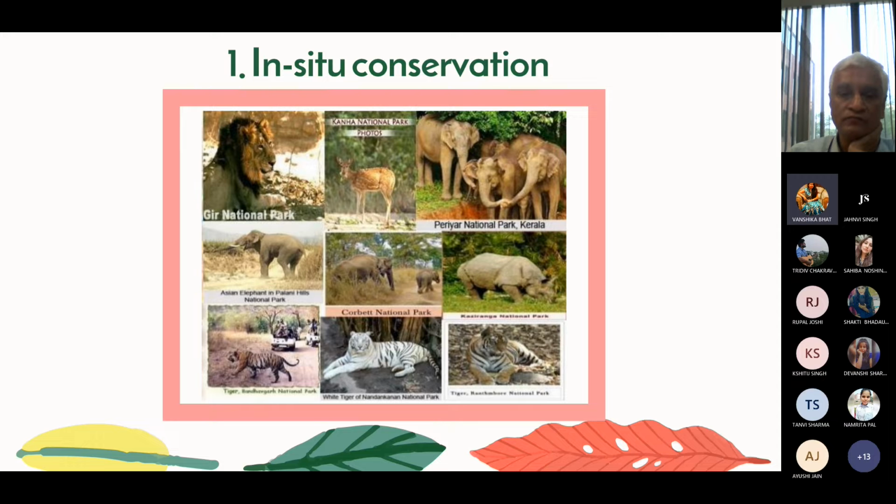And at present, we have 11 major biosphere reserves, 80 national parks, and 420 wildlife sanctuaries in our country, covering 4% of the geographic area. The Corbett National Park was the first national park established in India. Next slide.